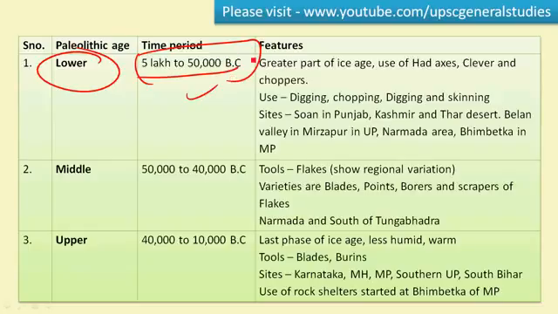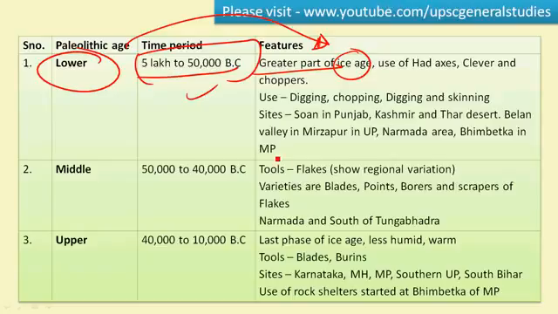In the later part of the Pleistocene age, the Ice Age came into existence. So this Paleolithic culture happened during the greater part of the Ice Age, where the Earth was covered almost entirely with ice in the northern hemisphere.